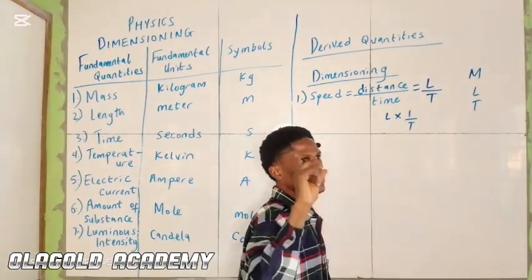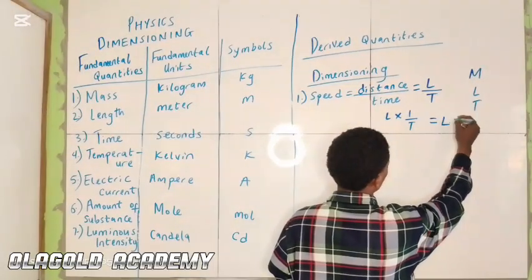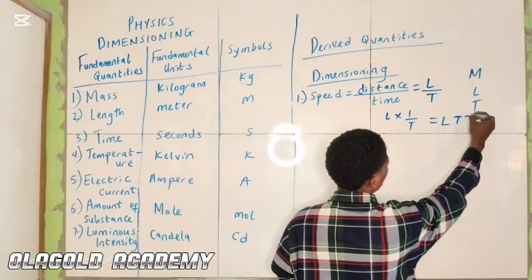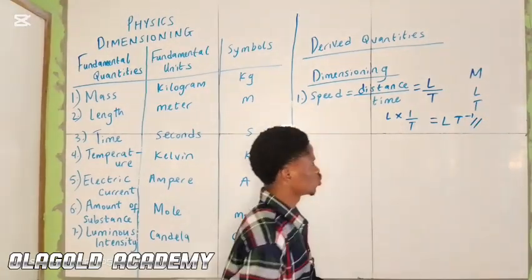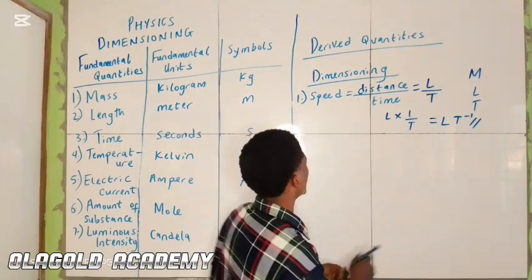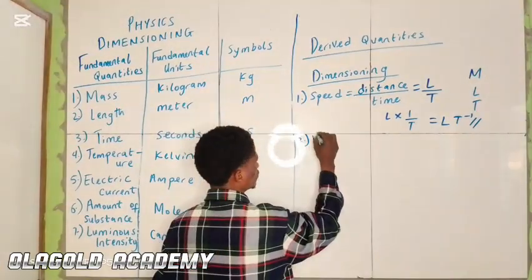It is T to the power of minus 1. So we have L T to the power of minus 1. This becomes the dimension for speed. Number 2, we have velocity.